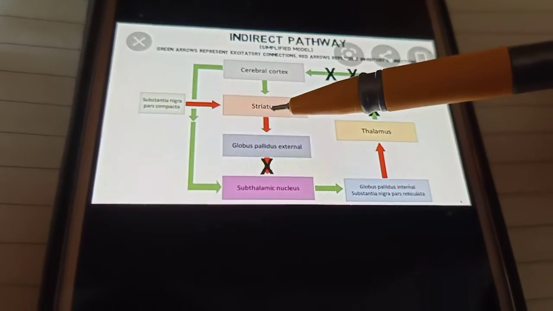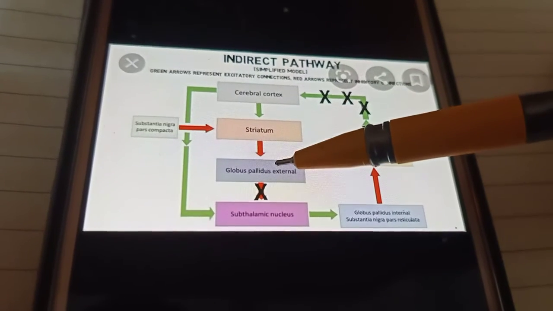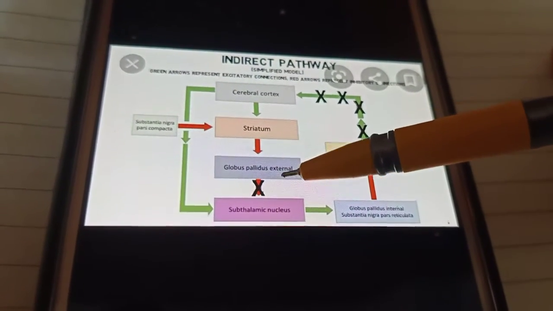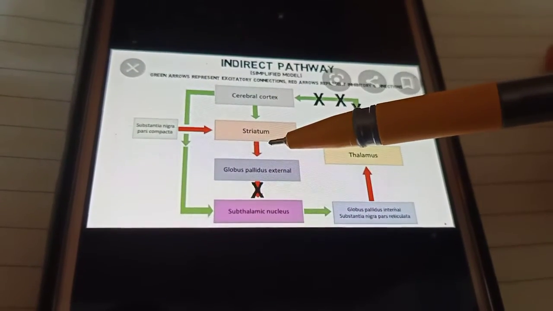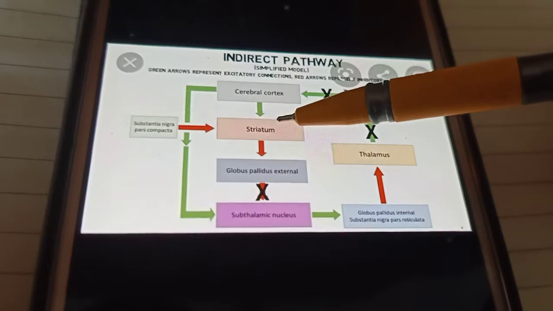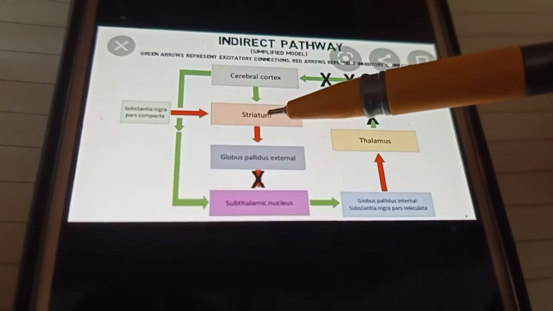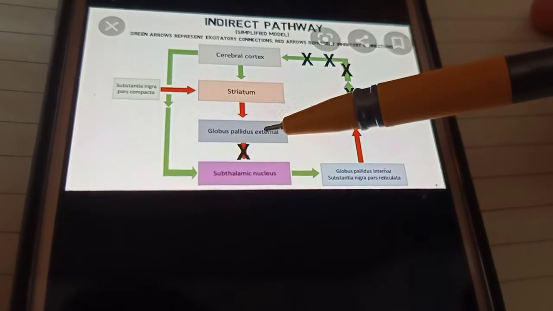Now these inhibitory neurons from the striatum synapse with the globus pallidus external.